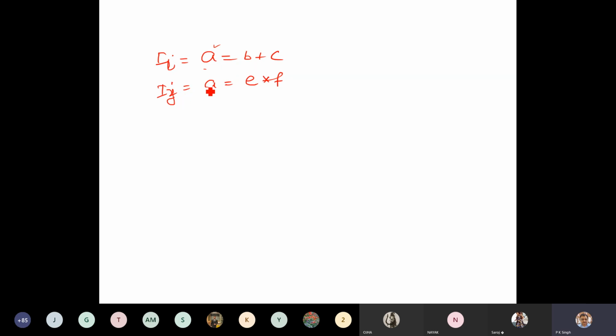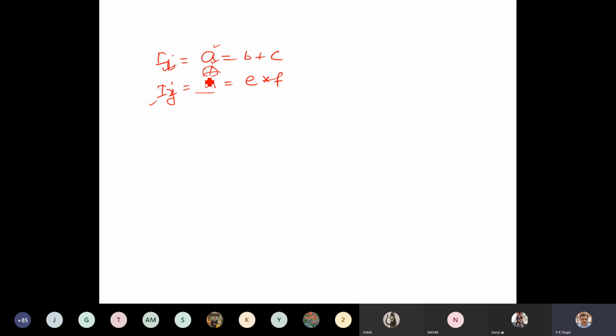Here Ij is modifying A. These instructions should use the value of this A. But if you execute Ij in parallel with Ii, then what will happen?